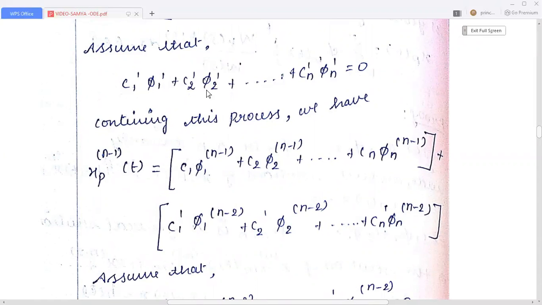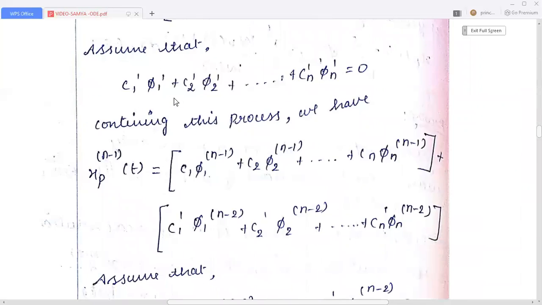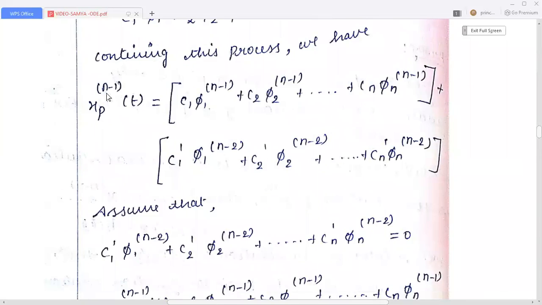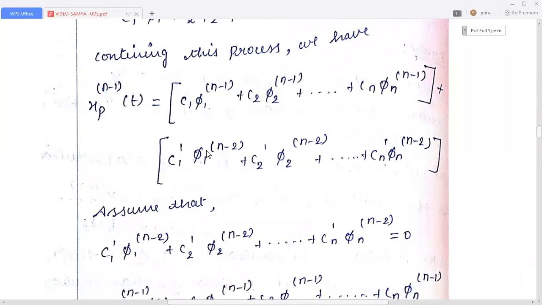So continuing this process, that is first derivative, second derivative, third derivative, then n minus 1th derivative. So the n minus 1th derivative of xp of t equal to c1 φ1 power n minus 1, that is the n minus 1th derivative of φ1, plus c2 φ2 power n minus 1 plus etc. cn φn power n minus 1 plus c1 dash φ1 power n minus 2 plus c2 dash φ2 power n minus 2 plus etc. cn dash φn power n minus 2.